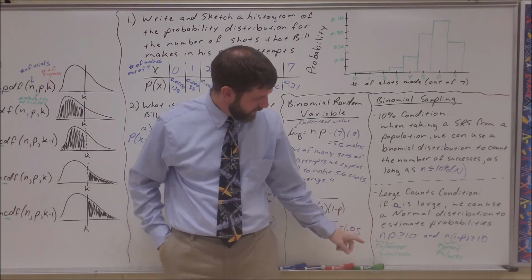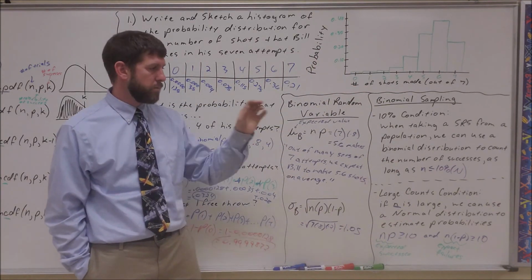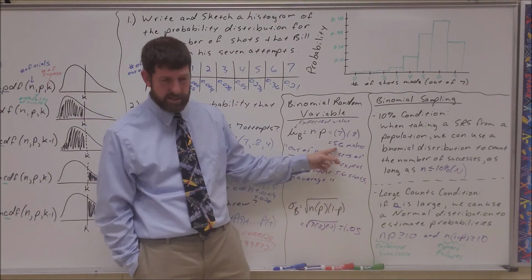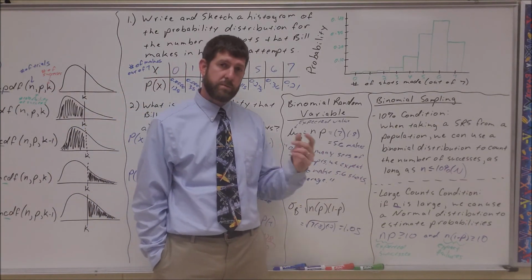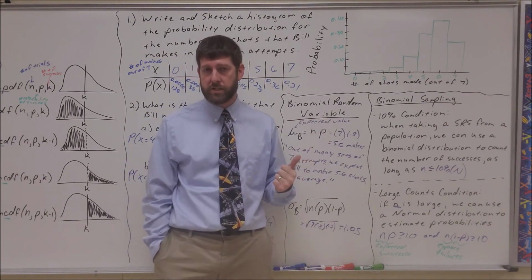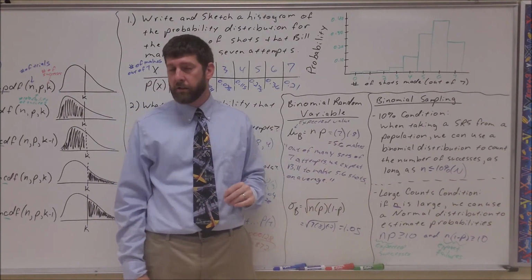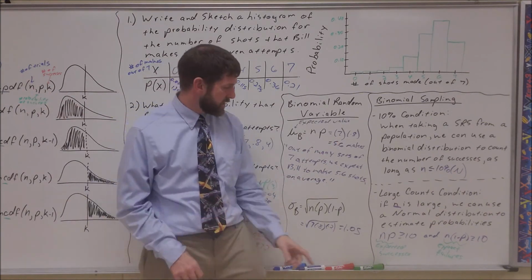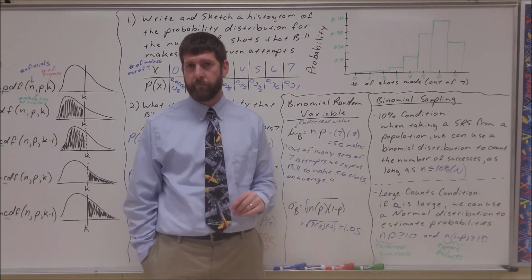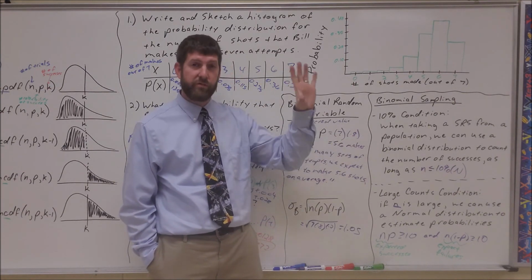Now in this one, could we use normal distributions to calculate? Well, what was our expected value? Our expected successes was 5.6, so our expected failures would have been 1.4 misses. So we expect them to make 5.6 on average, and we expect them to miss 1.4 on average. That's not 10 and 10. So we'd have to get much higher. If we got to, say, 50 shots, 50 times 0.8 is 40.